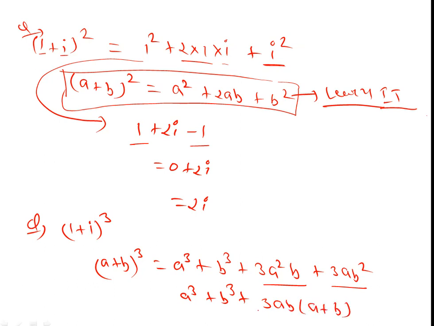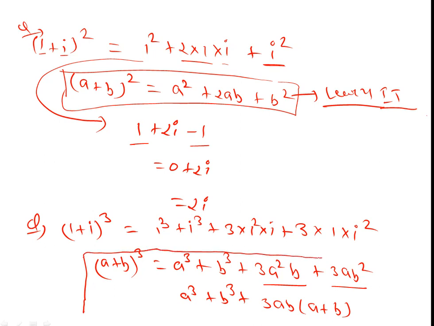Okay, so we are using this formula: 1 cube plus i to the power 3, plus 3 into 1 square into iota, and 3 into 1 into iota square. This is the identity, so we capture it in this box.